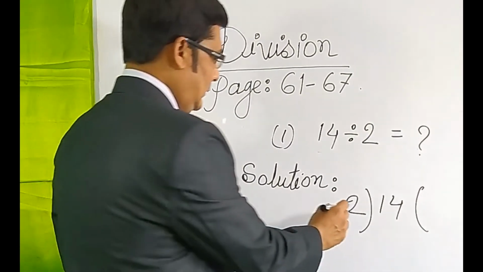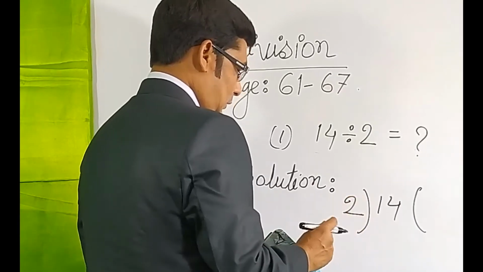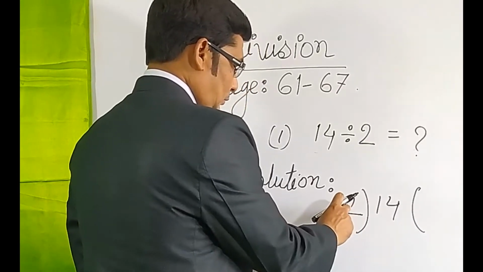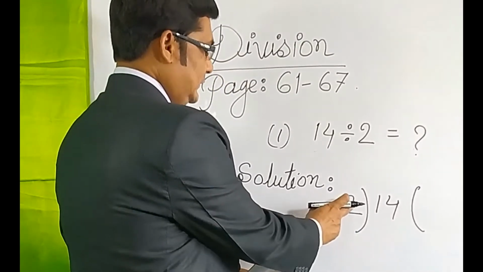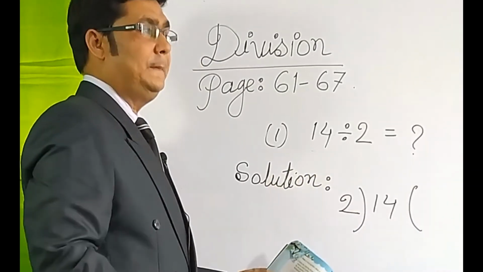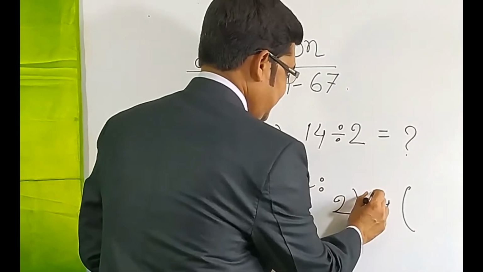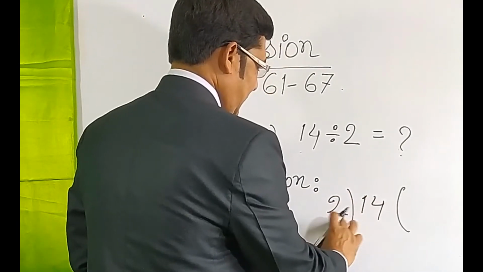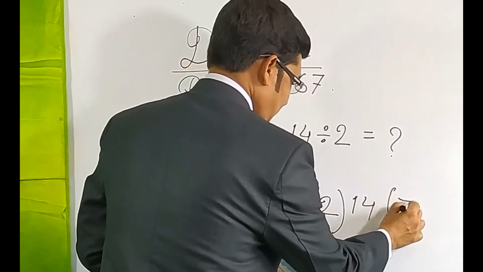At first you will multiply by 2. So 2 1 is 2, 2 2 is 4, 2 3 is 6, 2 4 is 8, 2 5 is 10, 2 6 is 12, 2 7 is 14. So this is 14, already matching.